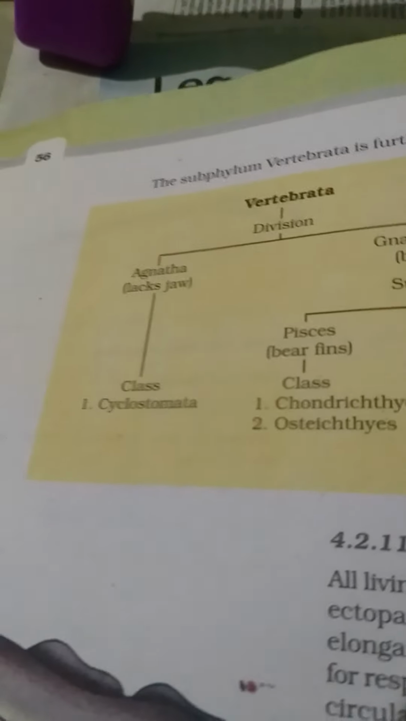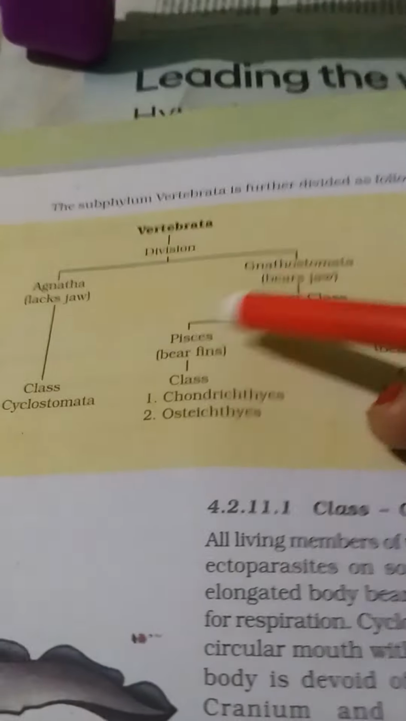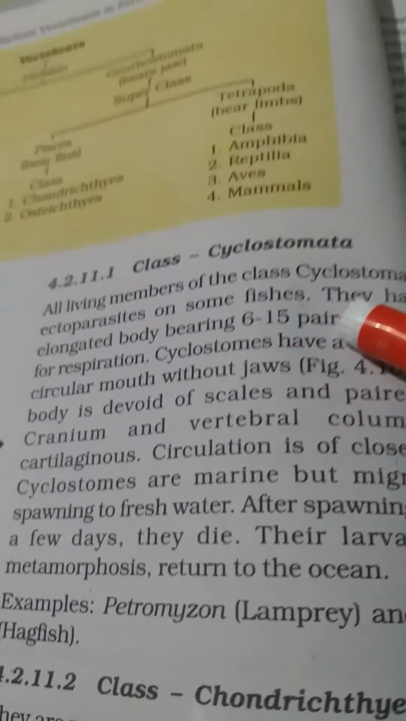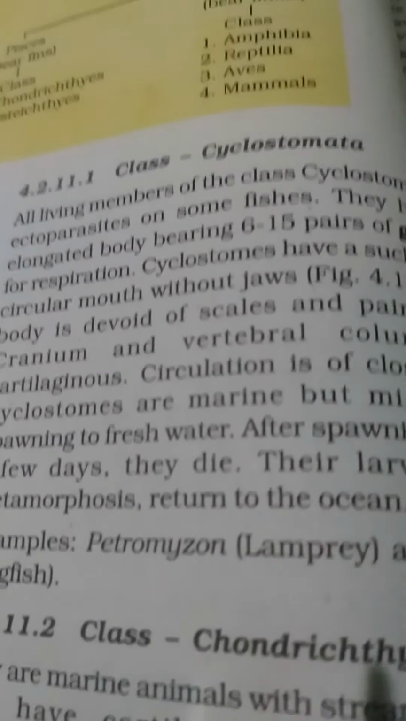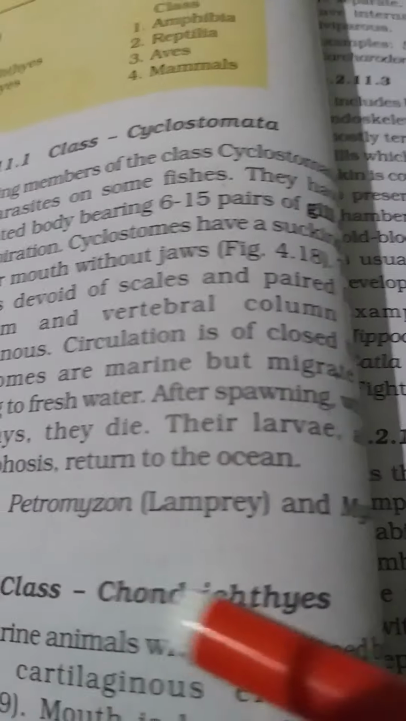Then the Chondrichthyes comes next. They are cartilaginous fishes. So here we go into the details. This is very important and you are going to read them. This portion is very important. Now here we come to class Cyclostomata. For example, Petromyzon and Myxine, that means lamprey and hagfishes. This is the structure of them.